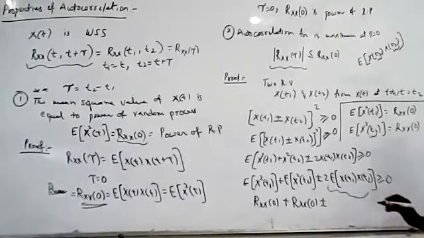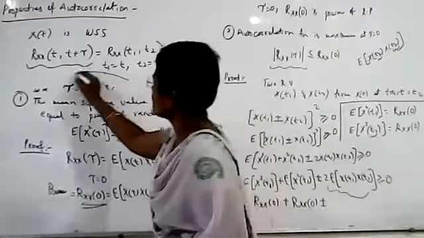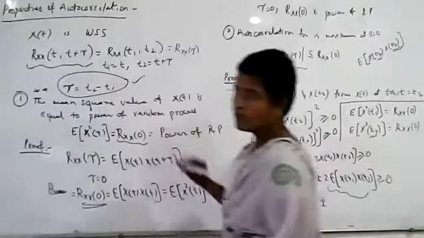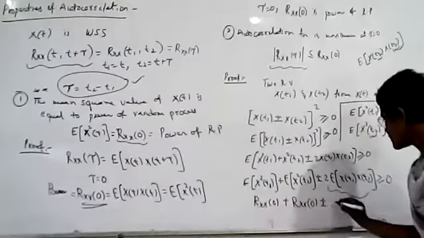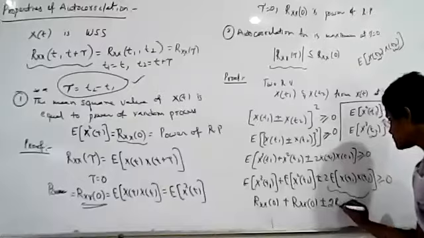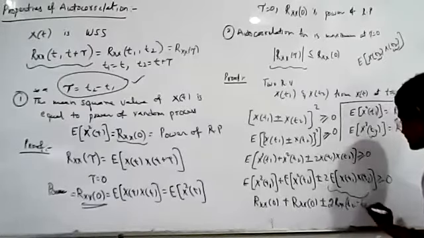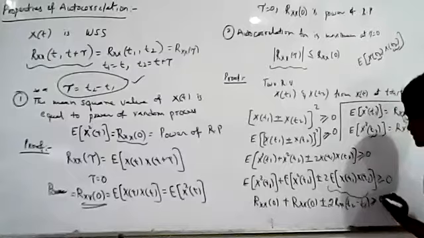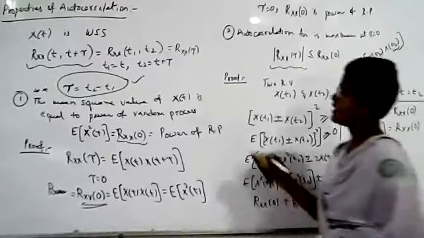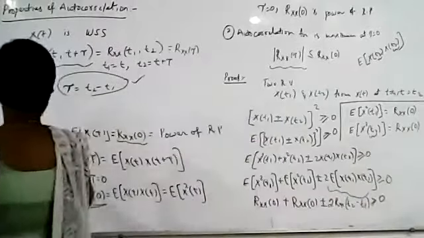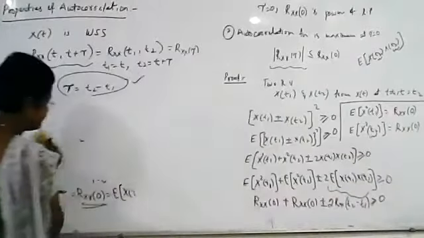So what is T2 minus T1? T2 minus T1 is equal to what? Tau. Is it clear? So this term is 2 times Rxx of T2 minus T1, so this value is greater than or equal to 0. Okay, so from this what we can say is that